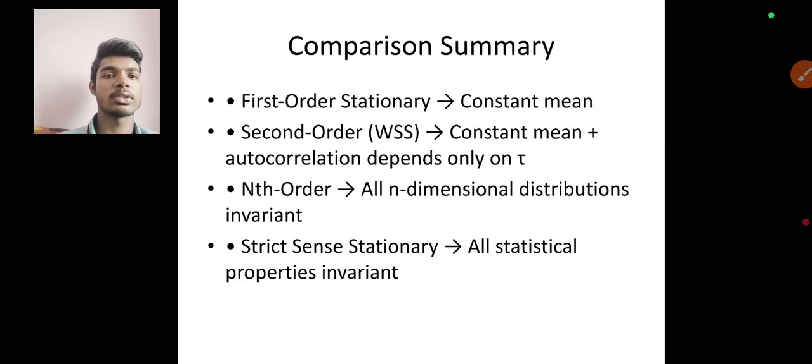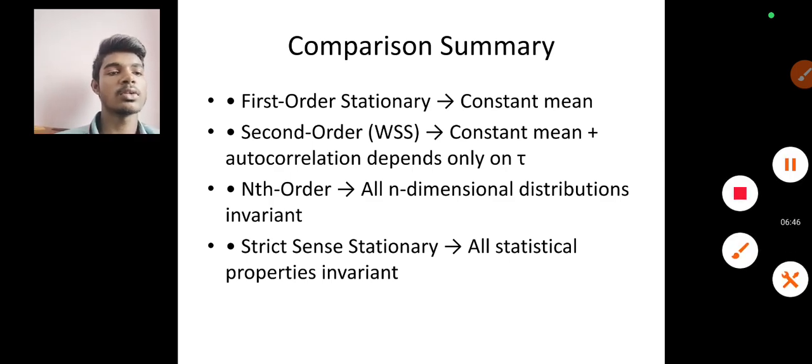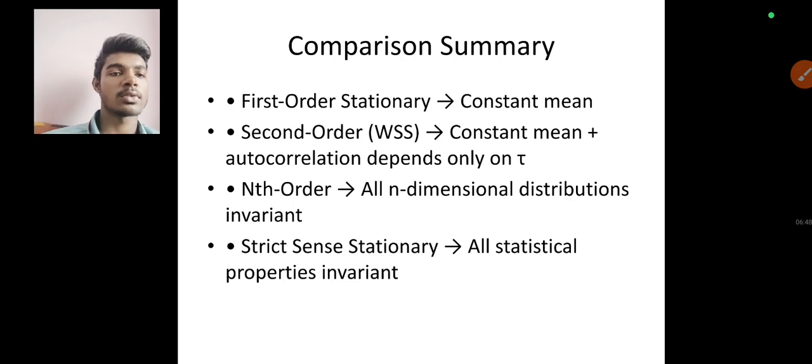We see the conditions, a comparison summary. First order stationary has a constant mean. The second order, that is wide sense stationary, requires constant mean plus autocorrelation that depends only on tau.